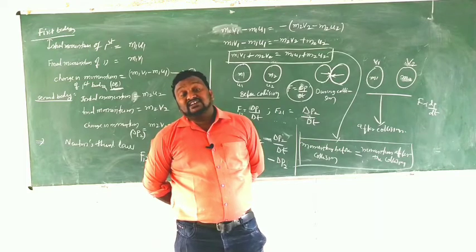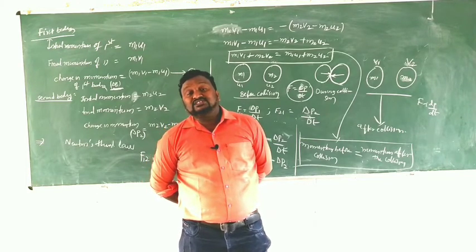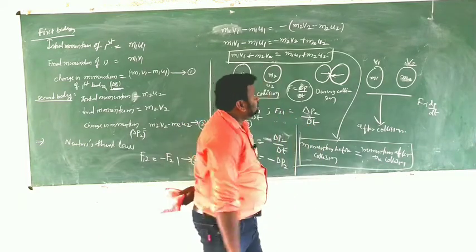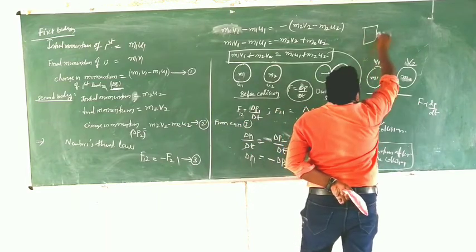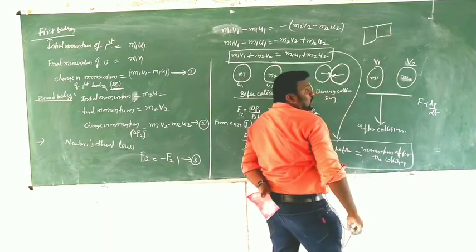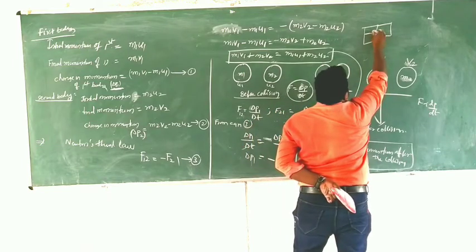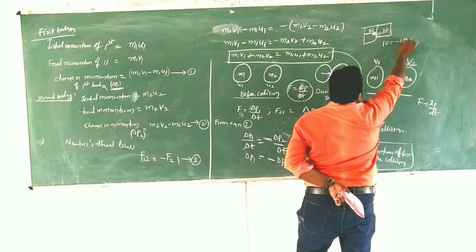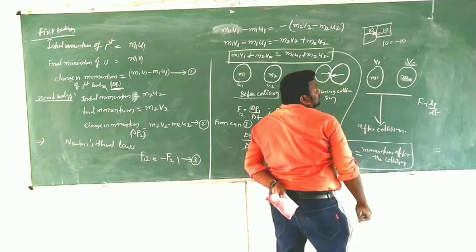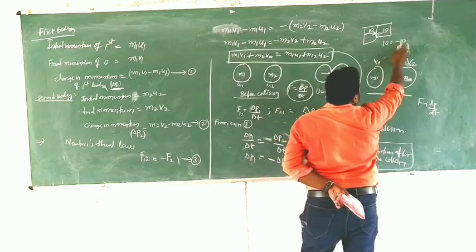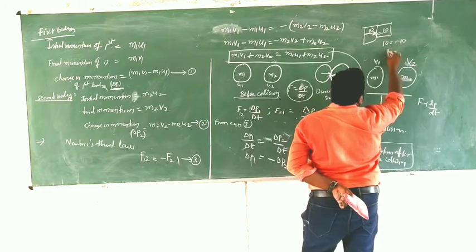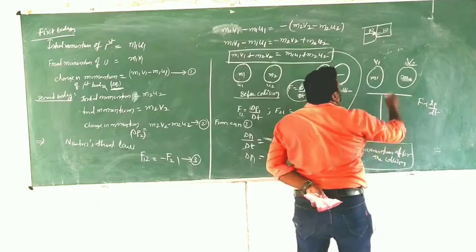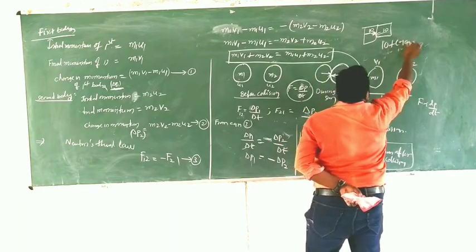But what did I tell the first time? If there is no net force, if there is no external force. Tell me, here this is the first body and this is the second body, colliding with each other. That means it applies 10 newtons and this also applies 10 newtons, so 10 plus minus 10. So the net value, 10 minus 10 is equal to 0. That means the net force is nothing but 10 plus minus 10. What is the net force?